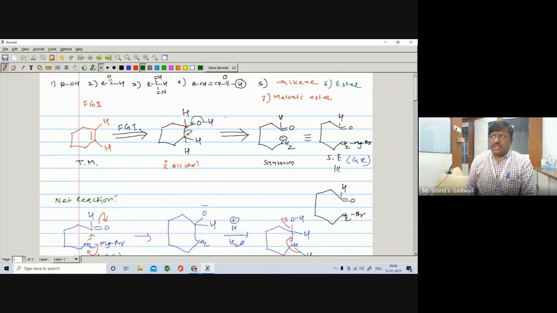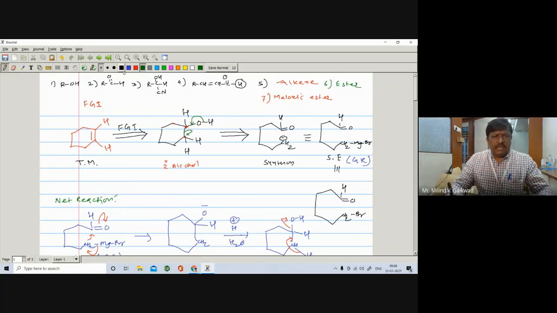So if you carry out its disconnection, then we write one functional group for another functional group, which is called functional group interconversion, FGI. There is also one more disconnection, and that disconnection has not been given in your book.